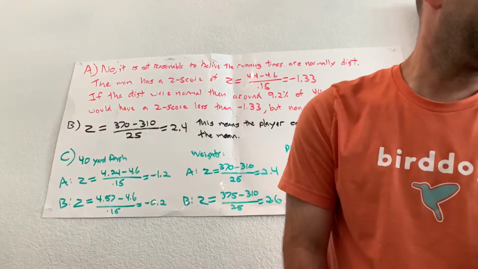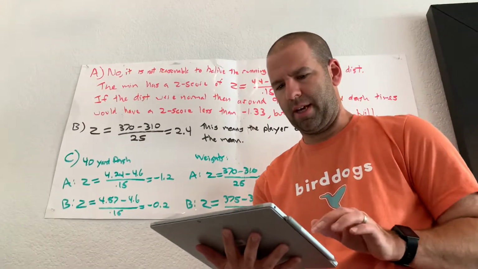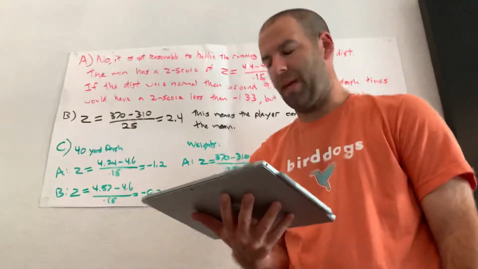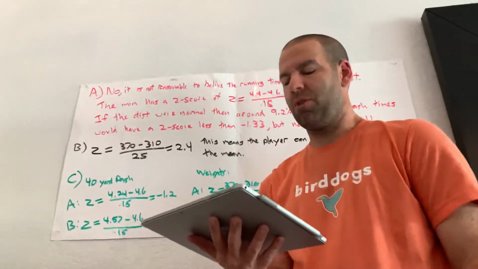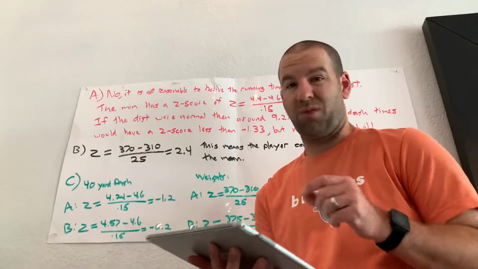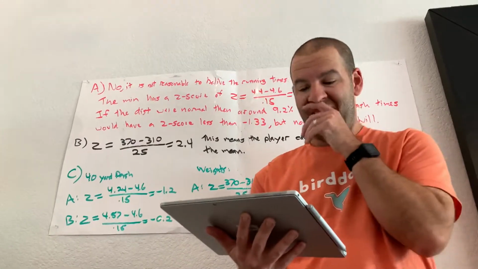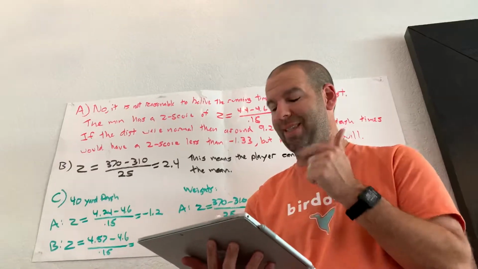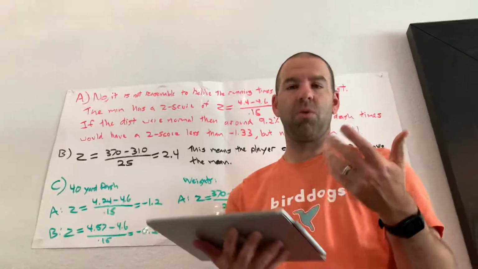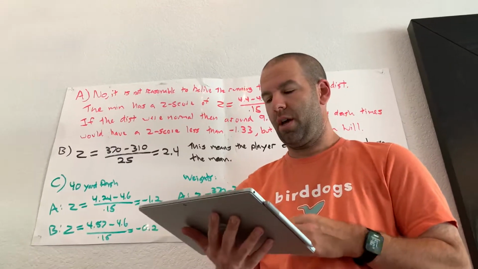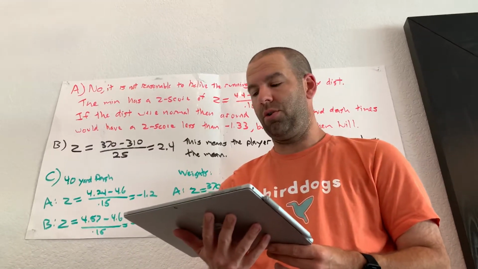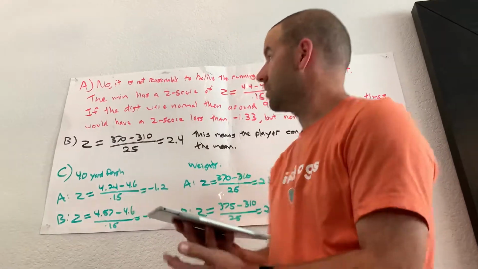So looking at the problem right here, the first thing says, based upon the relationship between mean, standard deviation, and minimum time, is it reasonable to believe that the distribution of 40-yard running times is approximately normal? As I read that question, a couple things I want you to think about. It says the relationship between the mean, standard deviation, and minimum time, which means you need to use those three things to answer the question, which I did. I found a z-score using the mean and the standard deviation, and then I referred to the minimum. So let's go ahead and see what it says here.